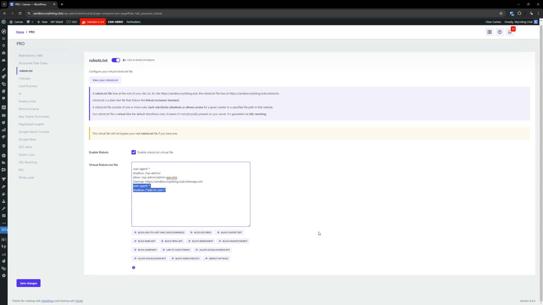Having these indexed can cause duplicate content, since the primary page, i.e. the product link without the question mark add to cart query at the end of it, is already indexed. So this is what we're disallowing right here, this part of the URL. A product has a URL, just like a page, a post, a listing.